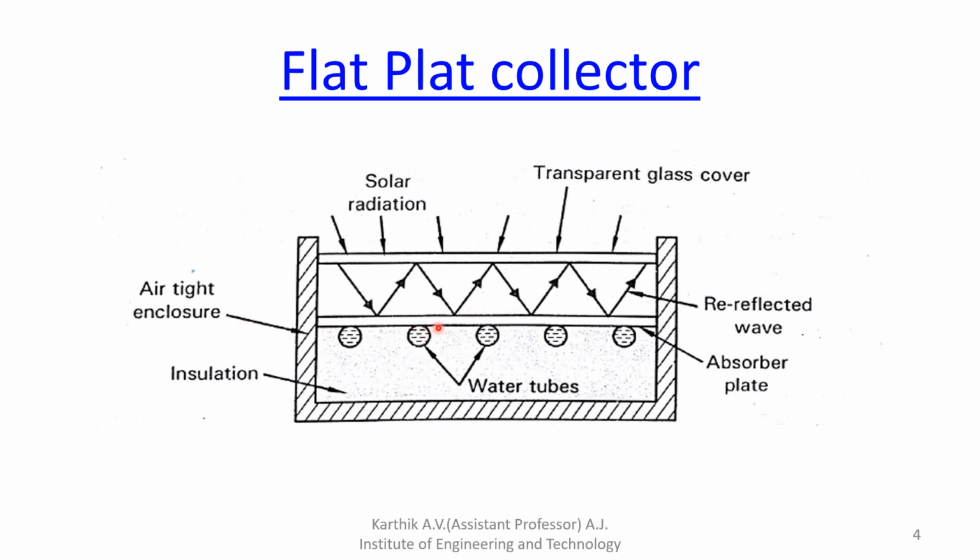First one is the absorber plate. It is usually made up of copper, and it is coated with black color.